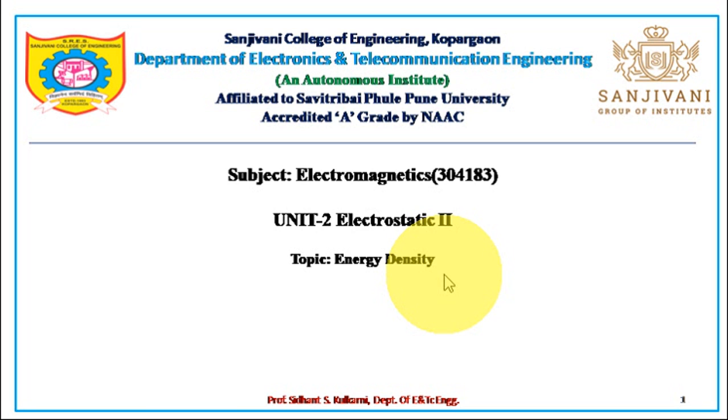But in the sequence, once you understand electric field intensity, we have moved towards flux density. From the flux density, we have talked about electric potential. And today in this lecture we'll talk about how electric potential and work done, these concepts, can be related to decide energy density, that is, energy stored in the assembly of charges. So we'll talk about this in this session.